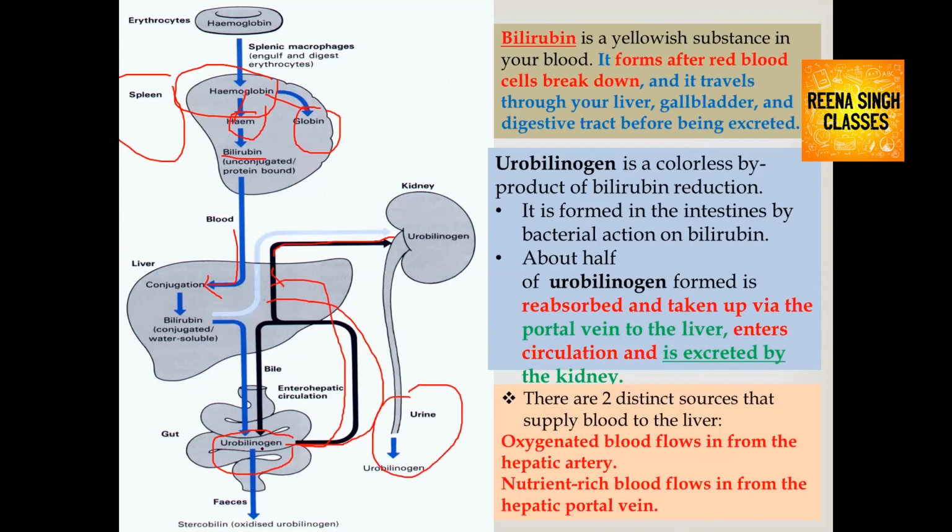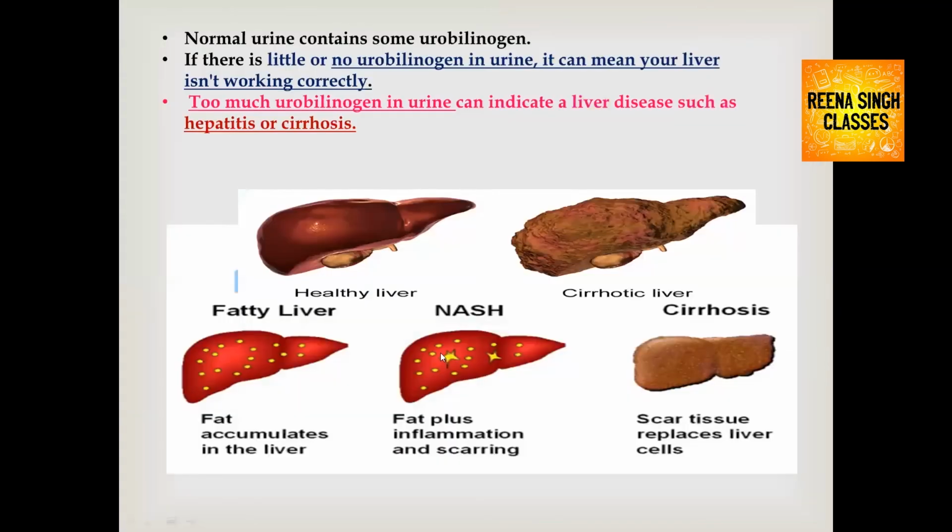So this urobilinogen is carried to the liver again by the portal vein, and then it is carried to the kidney, and from the kidney it is excreted out in the form of urine. Normal urine contains urobilinogen. If there is no urobilinogen in urine, it indicates a problem in the liver. If there is a large amount of urobilinogen in urine, it indicates a liver disease, either hepatitis or cirrhosis. So this is a cirrhotic liver. This is a healthy liver.